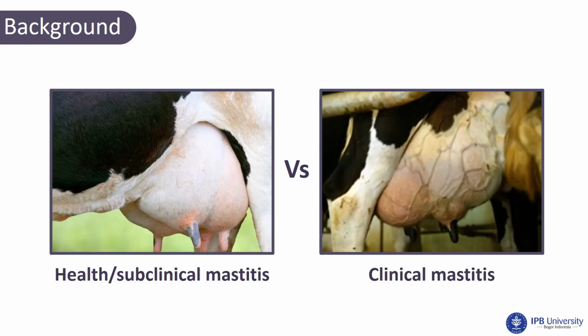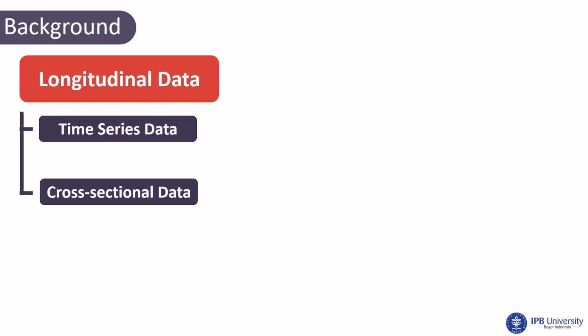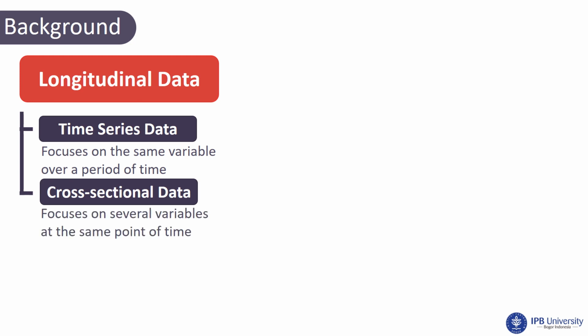This is the comparison between a healthy cow, a cow suffering subclinical mastitis, and a cow suffering clinical mastitis. Look at the teat. The teat is too small and cannot produce milk anymore. This research used longitudinal data of weekly observation regarding milk production on several cows. What is longitudinal data? Longitudinal data is the combination of time series data and cross-sectional data. Time series data focus on the same variable over a period of time. Cross-sectional data focus on several variables at the same point of time.